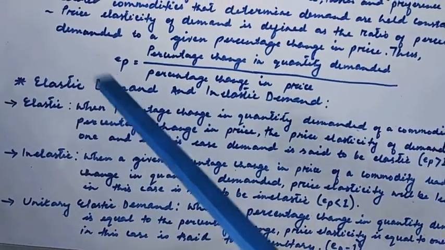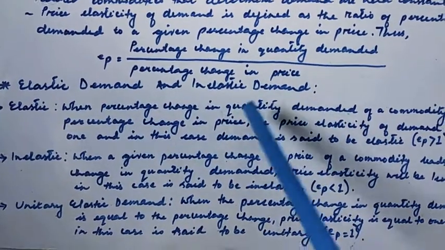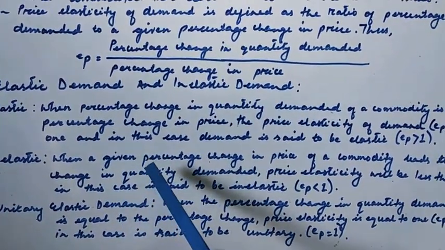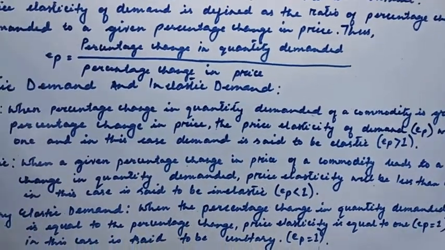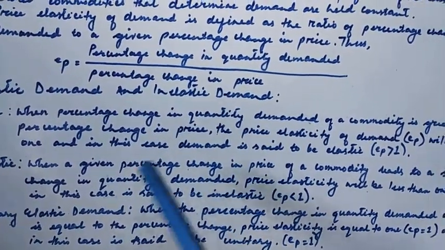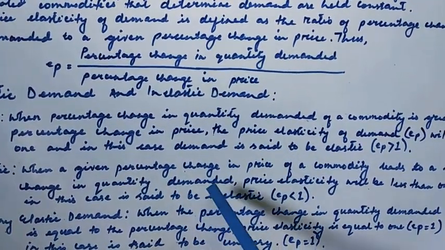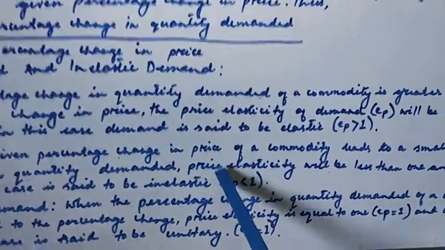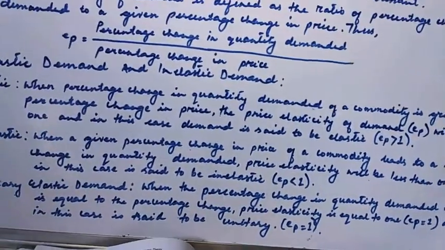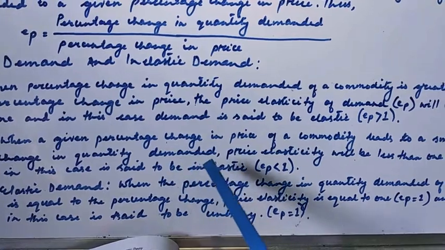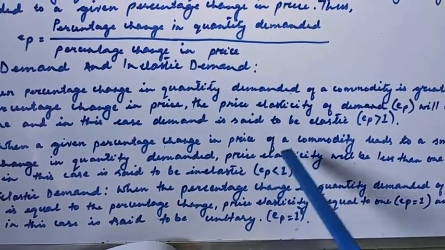What about inelastic demand? Opposite to elastic demand, when a given percentage change in the price of a commodity leads to a small change in quantity demanded, in this case price elasticity will be less than 1. In that case, demand is said to be inelastic. So elasticity of demand is less than 1.